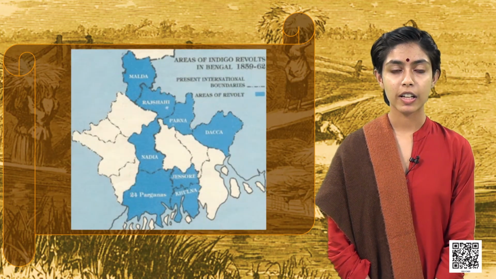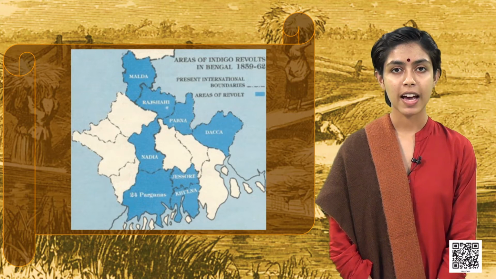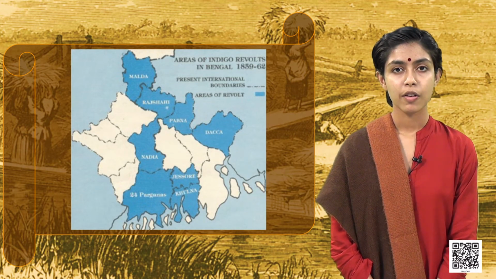As the rebellion spread, intellectuals from Calcutta came down to Bengal in order to see the plight of the workers and to write about it. This is what serves as sources for the movement.